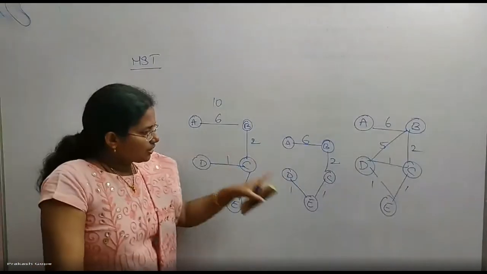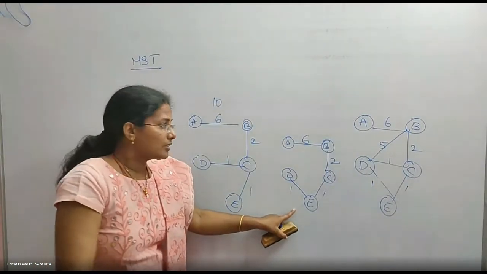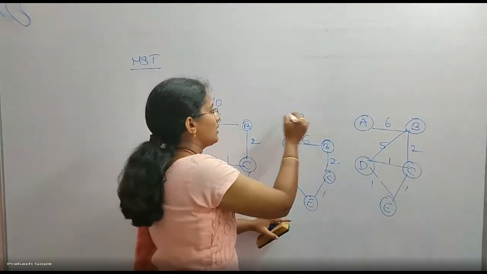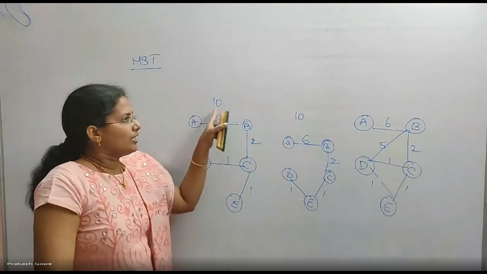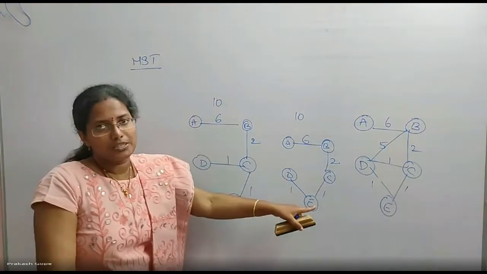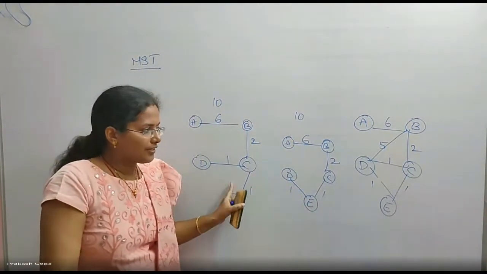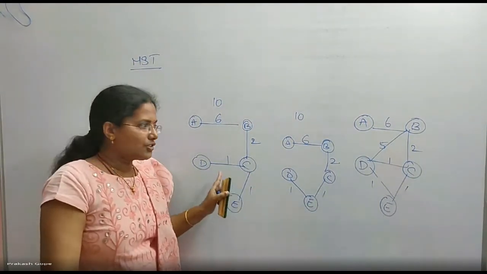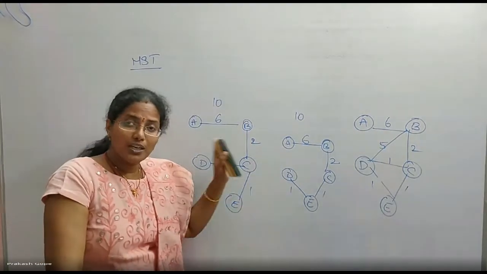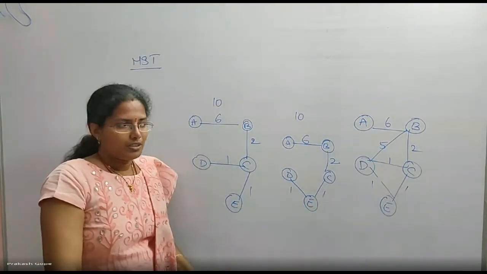This tree is different from this tree. But the weight, 6 plus 2 plus 2, total 10. Weights are same. So both are MSTs. But the trees are different. This tree is different from this tree. But both are MSTs. Okay.